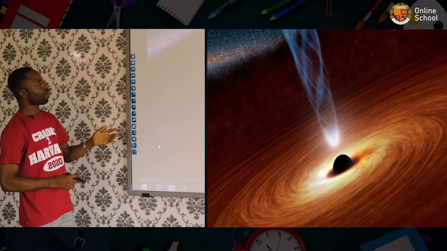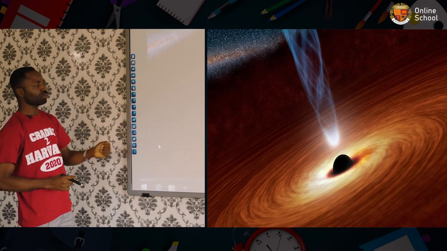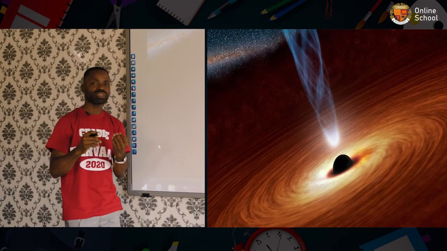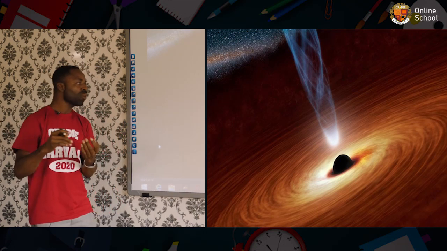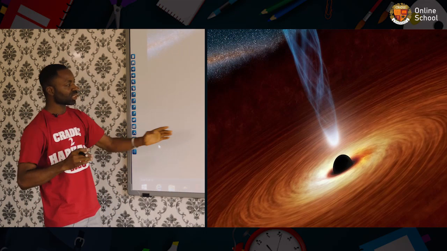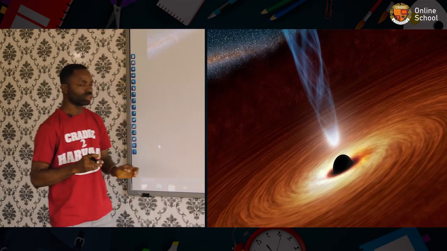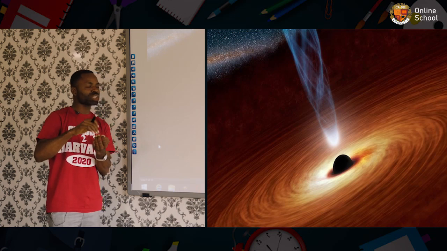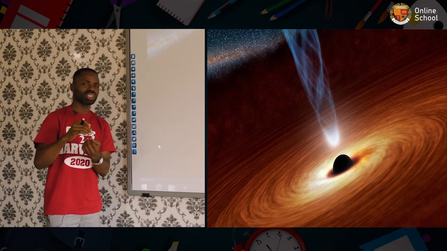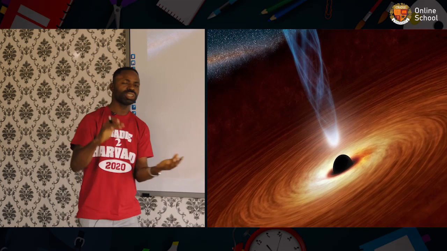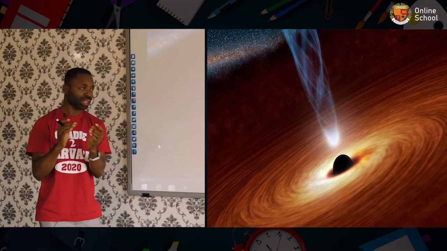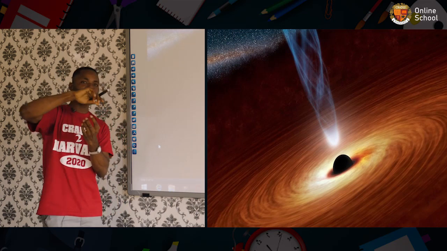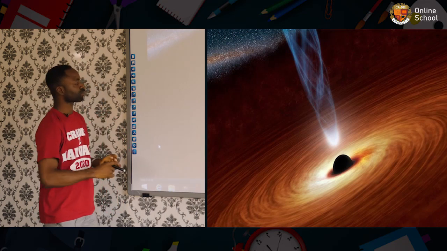This is a diagram showing how the earth and the moon are held in place as a result of what? The force of attraction, the gravitational force, pulling the moon and the earth together. That force enables the earth to move round the sun.